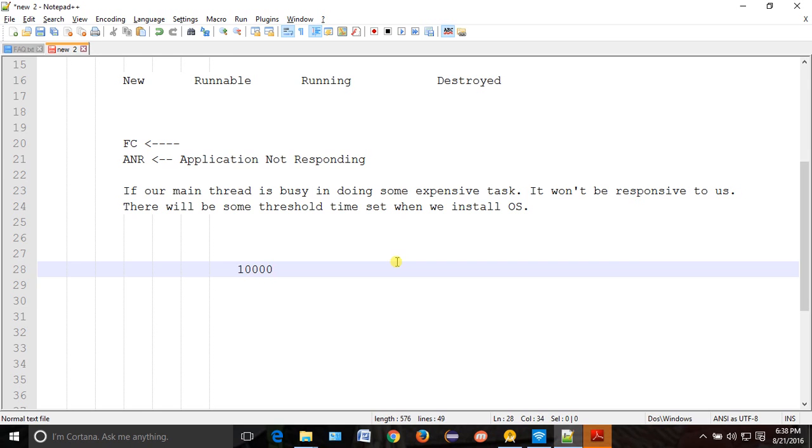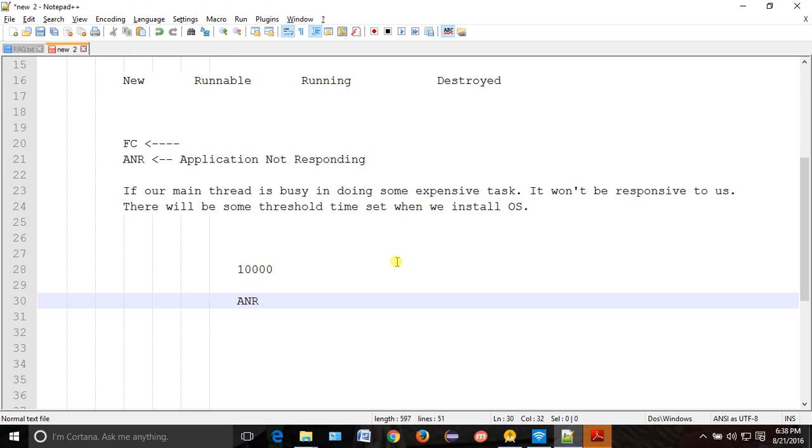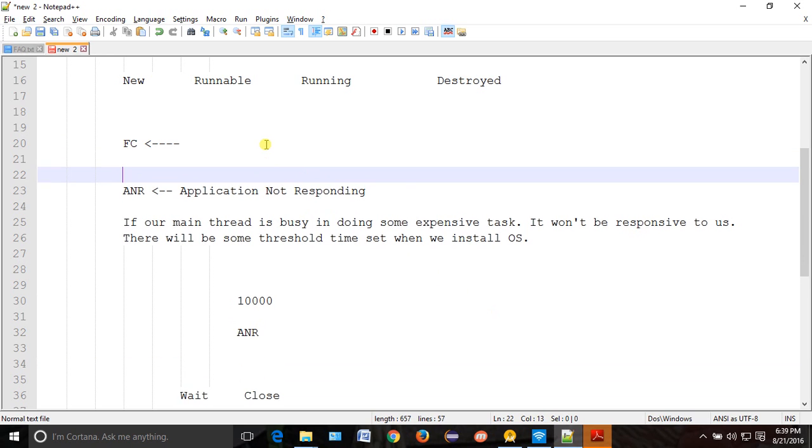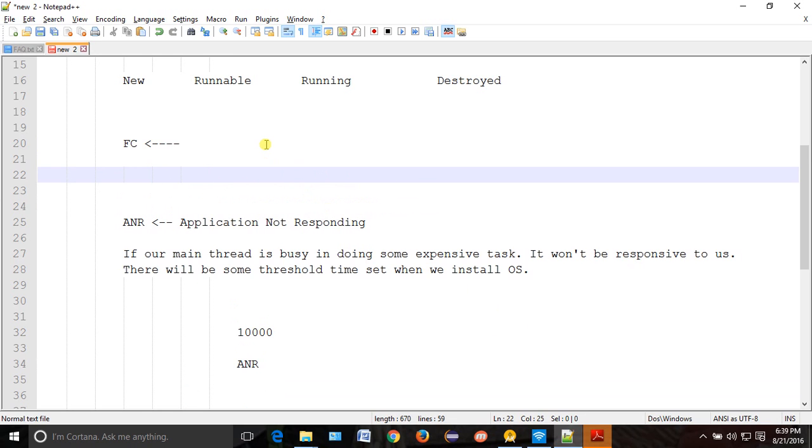In this case, you will get ANR. Suddenly you will get the pop-up: your application is not responding, do you want to wait or close? So ANR has two options, one is wait and another is close. But force close does not have two options. It has only one option: close. You don't have a wait option in force close.